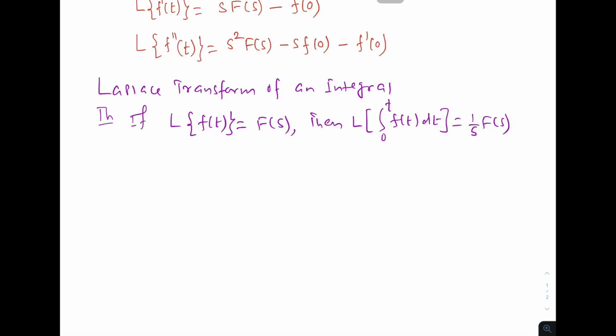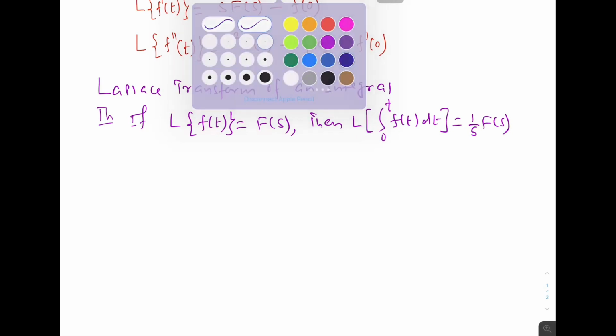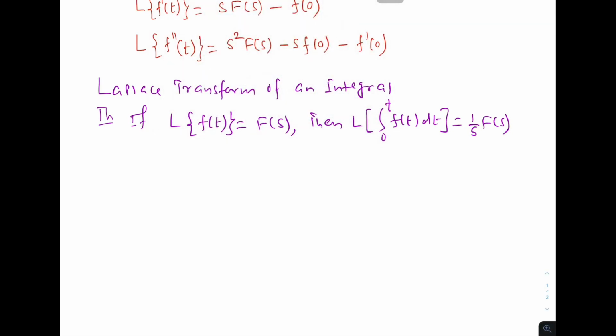Now by using this formula we take some of the examples which were asked in GTU. Let us begin with the example. Find Laplace transformation of integration 0 to t e power minus t cosine t dt.